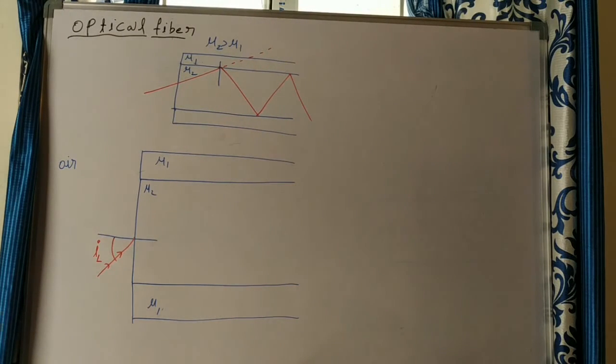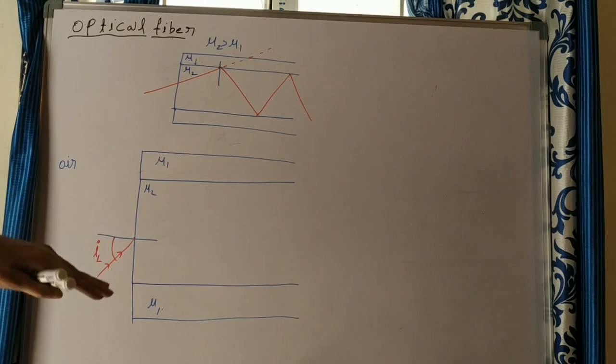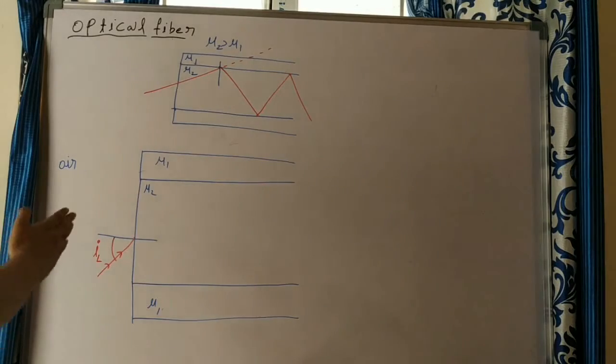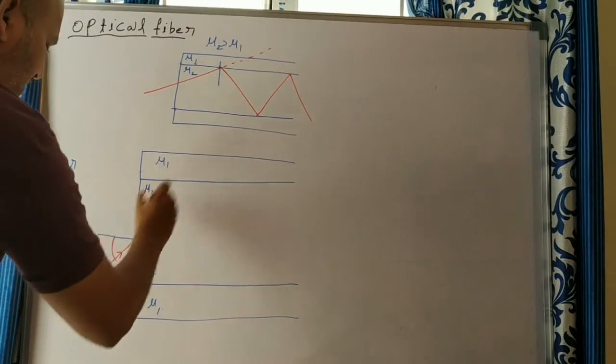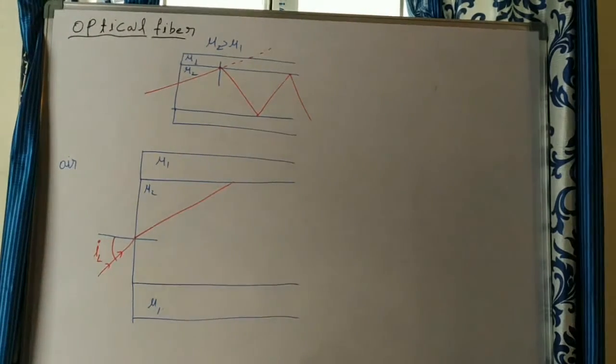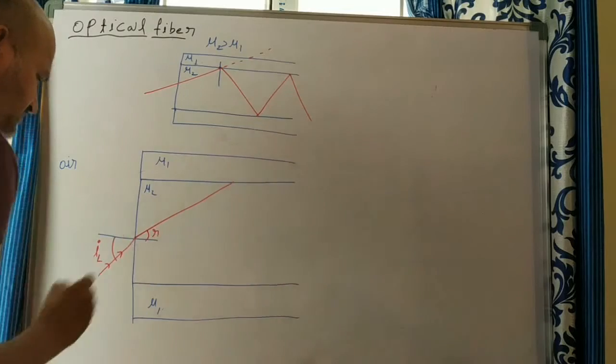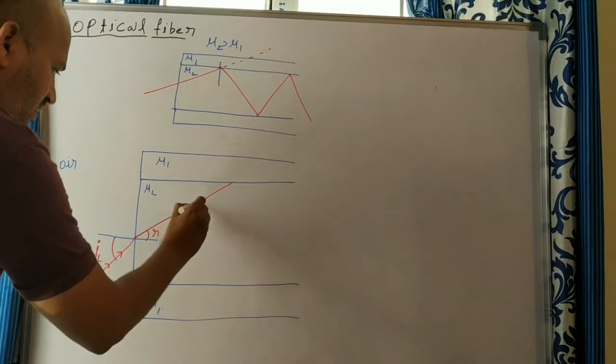But when light travels from a rarer medium to a denser medium, what happens? It bends towards the normal. That's why it bends towards the normal. Instead of going like this, it goes in this direction. This is the refraction angle.